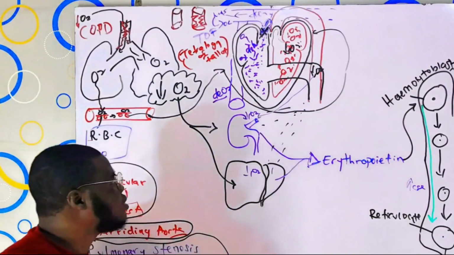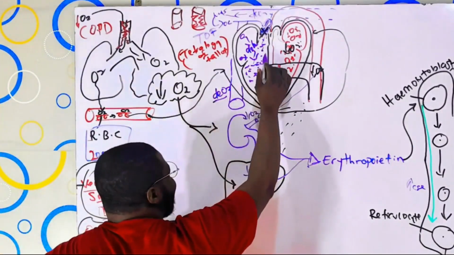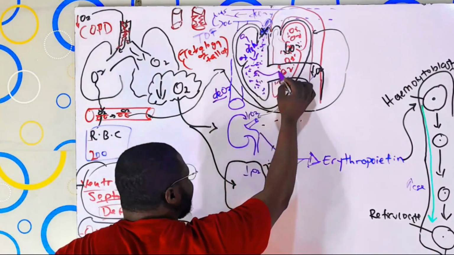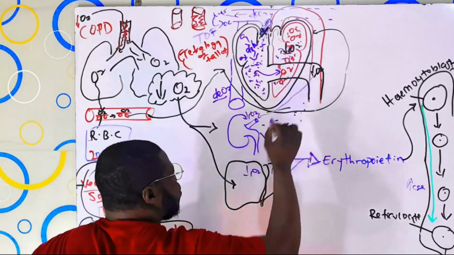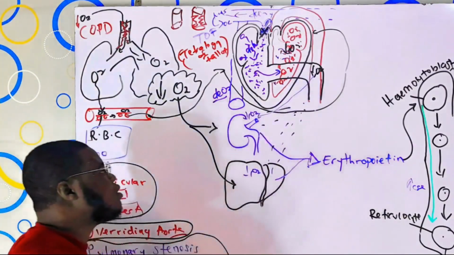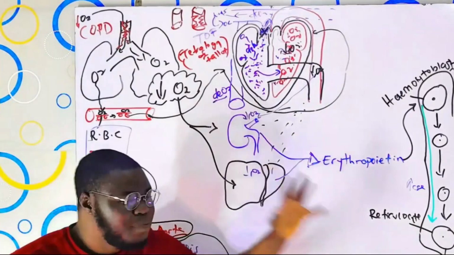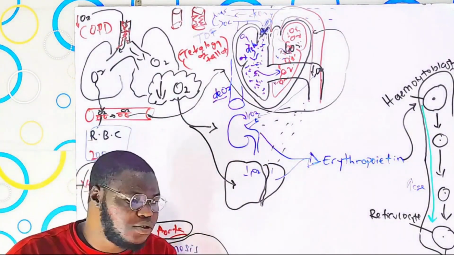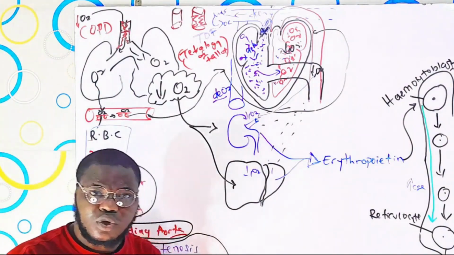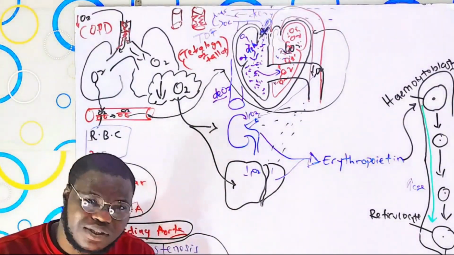And now, what do you think this is going to be causing? Firstly, if the oxygenated blood is here and they cannot go to their proper place, they are going to move easily into this left ventricle. So the left ventricle is meant to contain oxygenated blood alone, but this deoxygenated blood will mix up with it, making it a mixed blood. And the oxygen level automatically is going to drop. Which means the blood doesn't contain much oxygen.